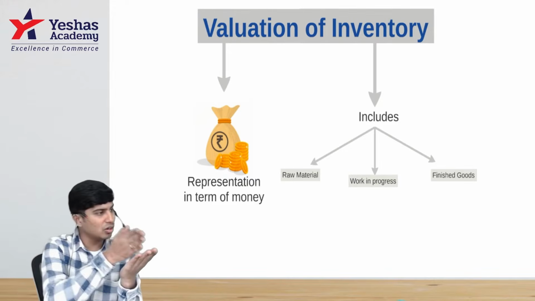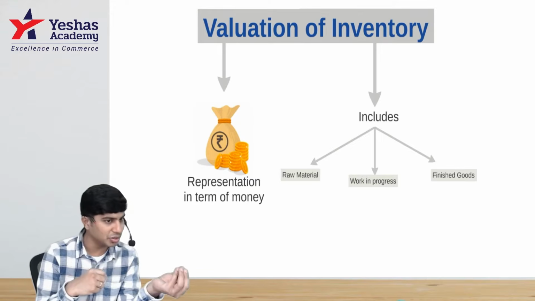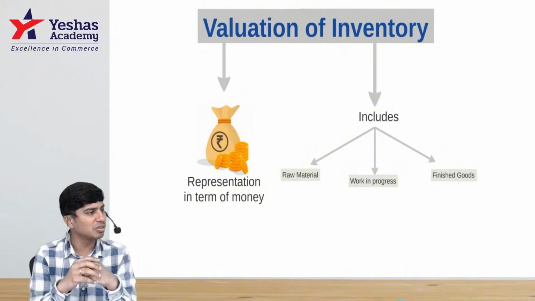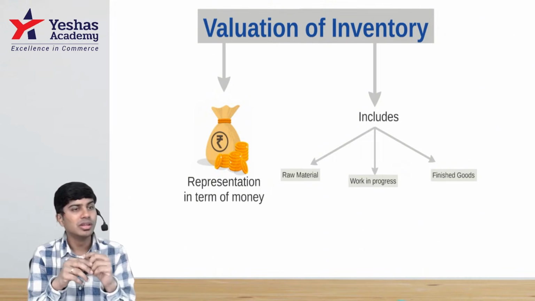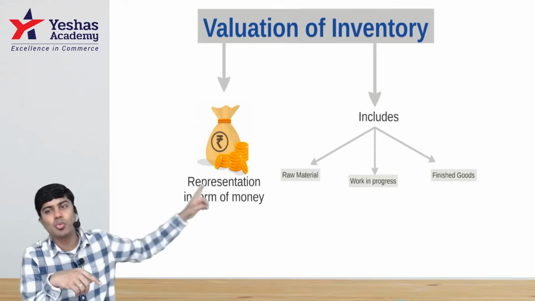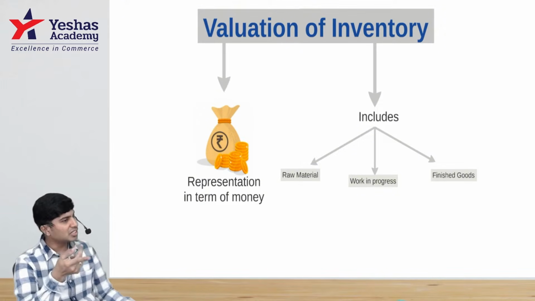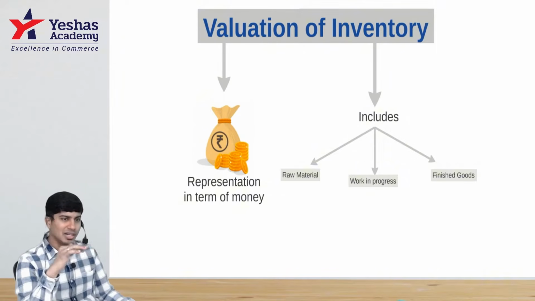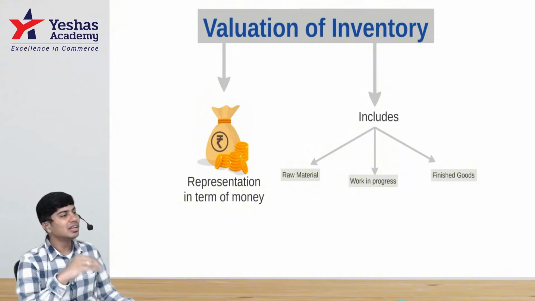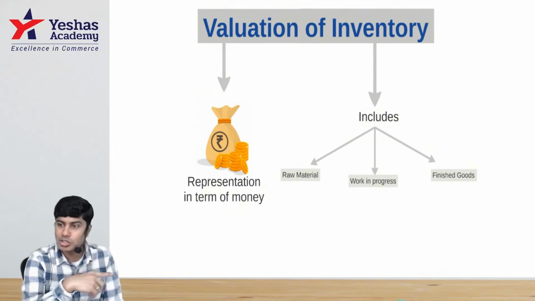But sometimes at the end, not every bunch of cotton I've bought is converted to shirts. Some things are in the thread stage, some cloth, some thread is also left with me. Is it raw material? No. Is it finished goods? No. It's between raw material and finished goods. That is work in progress, semi-finished goods. That is also inventory, also stock, and that should also be valued.